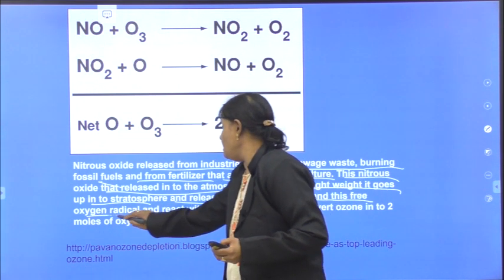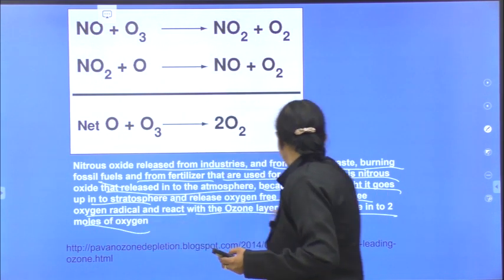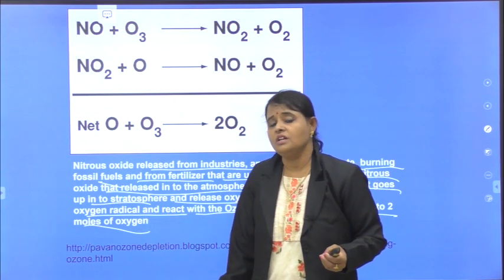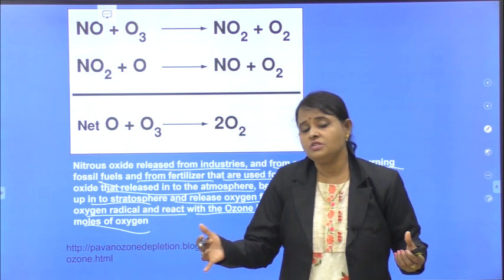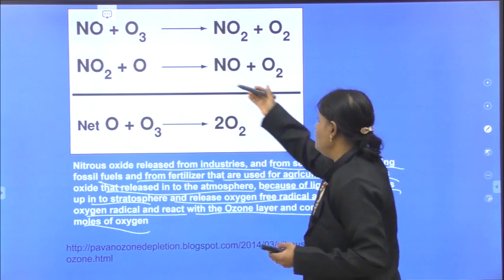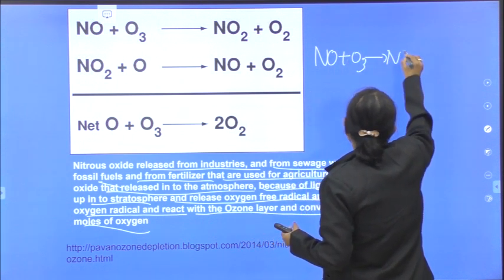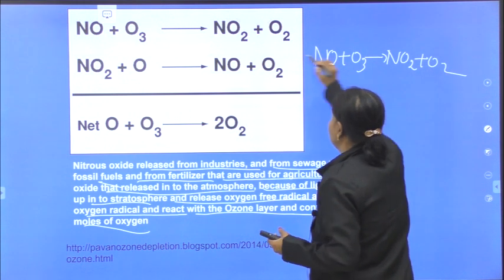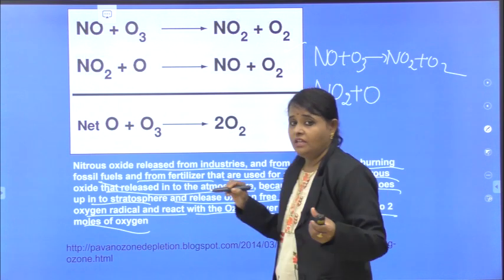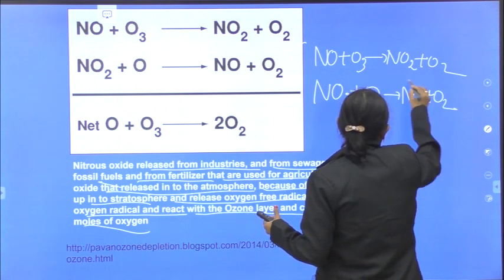That is the problem. Because of their light weight, they enter into the stratosphere and release oxygen free radical, and this free oxygen radical reacts with the ozone layer and converts ozone into two molecules of oxygen. Here it went and reacted with ozone. Ozone is converted into oxygen because of this nitrous oxide. That is the problem. Here also same, you can see nitrous oxide which is released there, it reacted with ozone, nitrogen dioxide came, oxygen came. Again this nitrogen dioxide combines with oxygen atom there, and again it produces nitrous oxide. See, again nitrous oxide came.